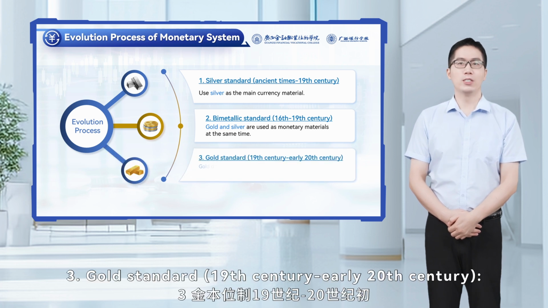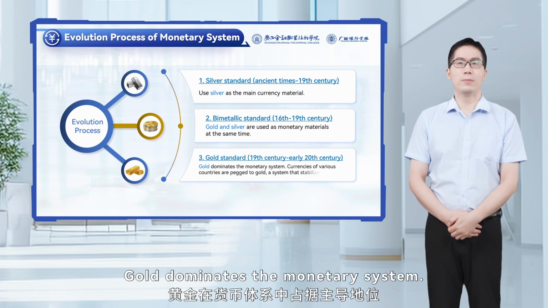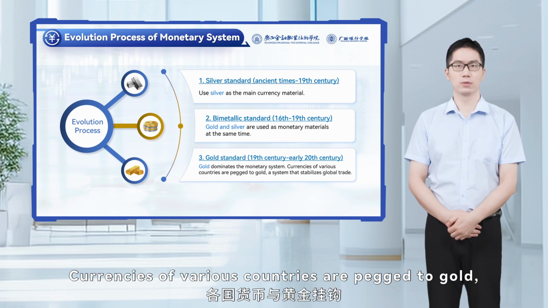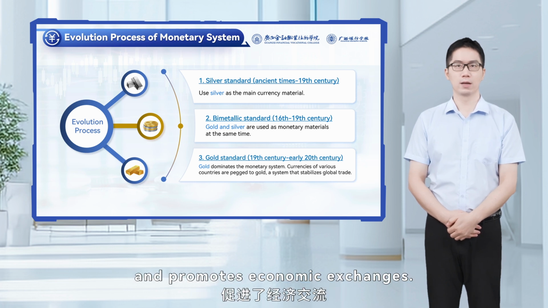3. Gold standard, 19th century to early 20th century. Gold dominates the monetary system. Currencies of various countries are pegged to gold, a system that stabilizes global trade and promotes economic exchanges.